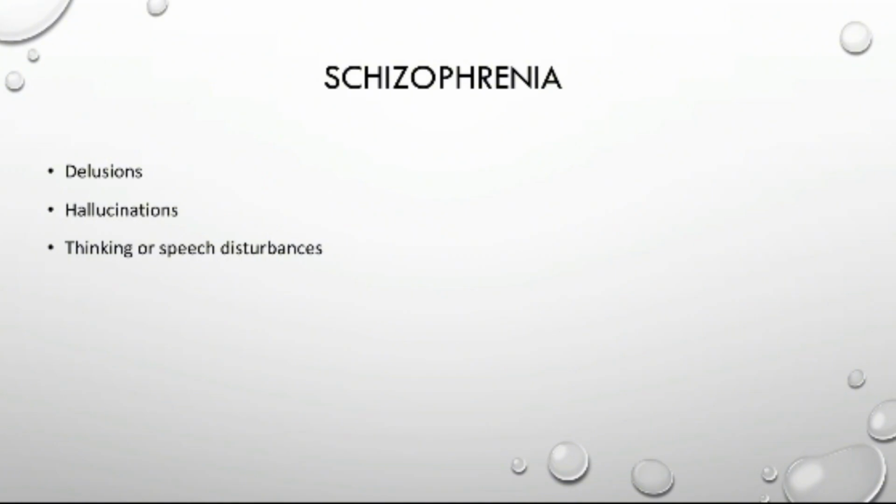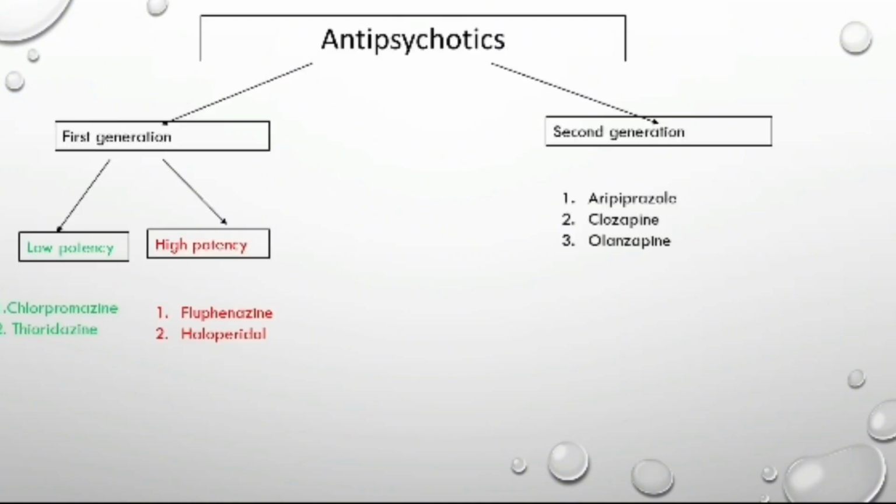Today our topic is antipsychotics. Before moving on to the antipsychotics, let's see what is the main disease that uses antipsychotics. Schizophrenia. Schizophrenia is a particular type of psychosis that is characterized by delusions, hallucinations, and thinking or speech disturbances. It often initially affects people during late adolescence or early adulthood.